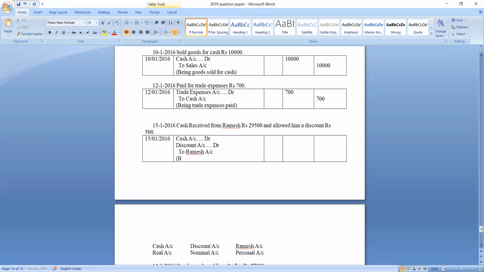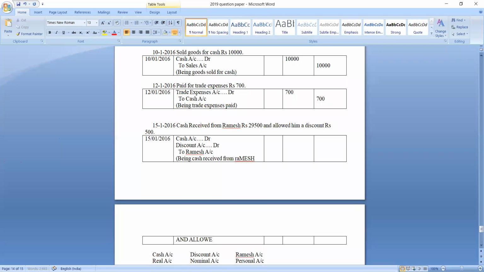What is the narration now? Narration is: being cash received from Ramesh and allowed him discount. Understood? Being cash received from Ramesh and allowed him discount. Fine. This is the narration, right? Okay. Cash received from Ramesh.